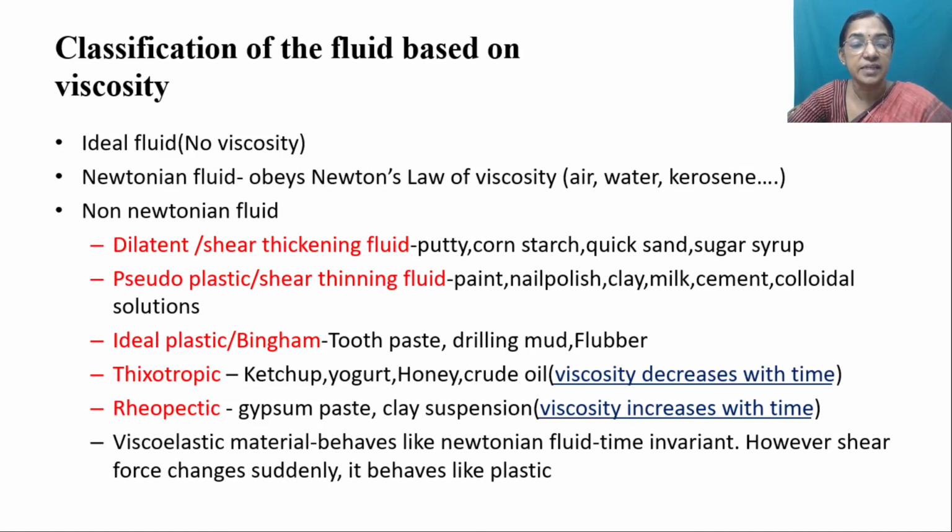There is some other material that is called viscoelastic material. It behaves like a Newtonian fluid, whereas when the shear force changes suddenly, it becomes like plastic. So we are just concluding this session. We have had enough discussion about viscosity and Newtonian fluids and different types of non-Newtonian fluids.